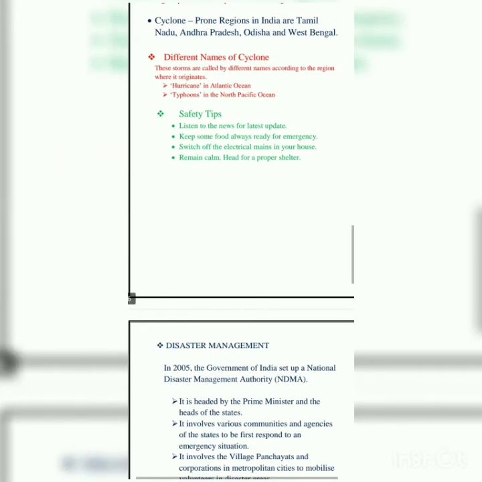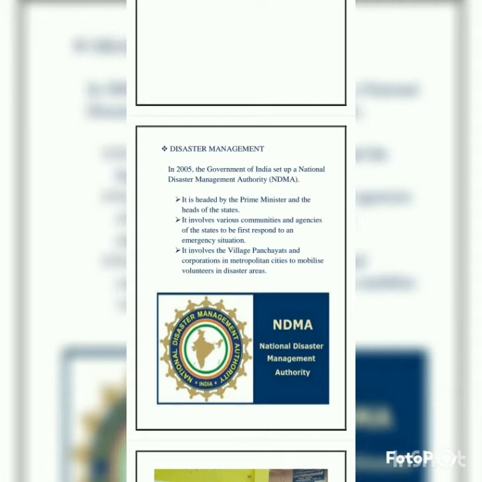Now we have to take some safety tips so that we can prevent harm from a cyclone also. Listen to the news for the latest update. Second, keep some food always ready for an emergency. I have told you in the first video that these are common safety tips that we have to follow for all natural disasters. Switch off the electrical mains in your house. Remain calm, head for a proper shelter. You don't have to panic. You just have to be careful and smart so that you can manage everything during any natural calamity or natural disaster.